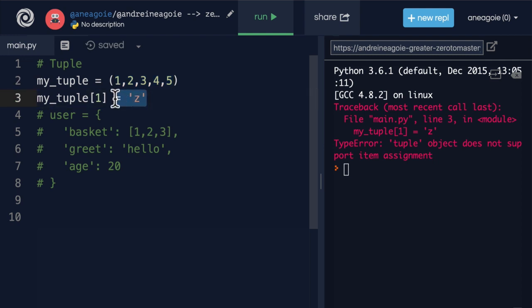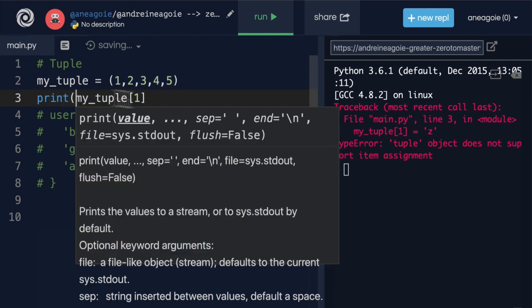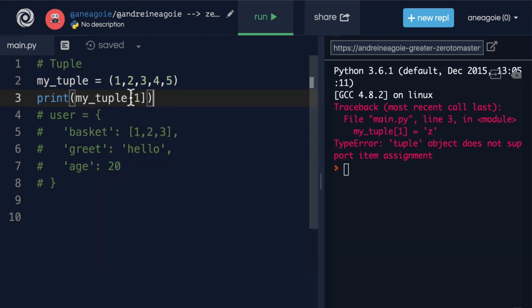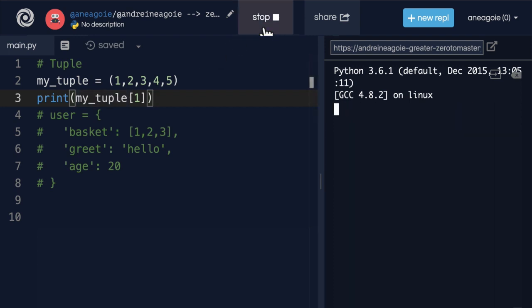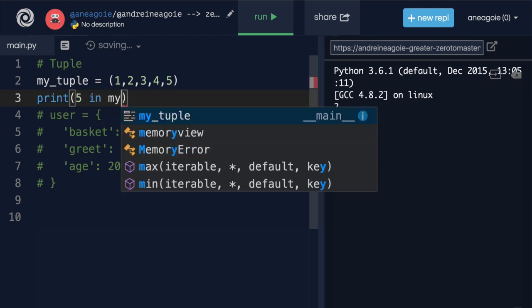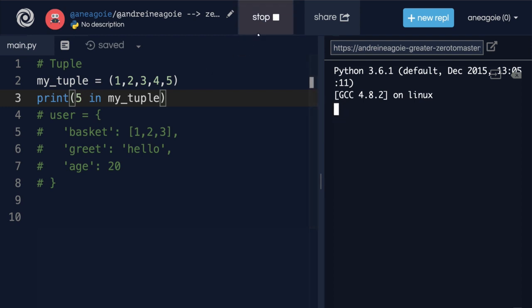What about this? Can I just print a tuple and just grab the second item on that tuple? Well, yes, you can. Just like a list, you can access it through an index. Can I maybe check, does 5 exist in my tuple, just like we could in a list? Well, yes, we can. The difference is that it's immutable, right?